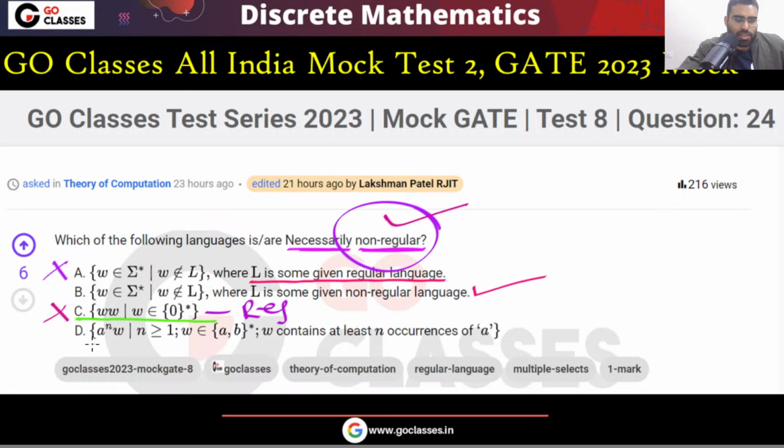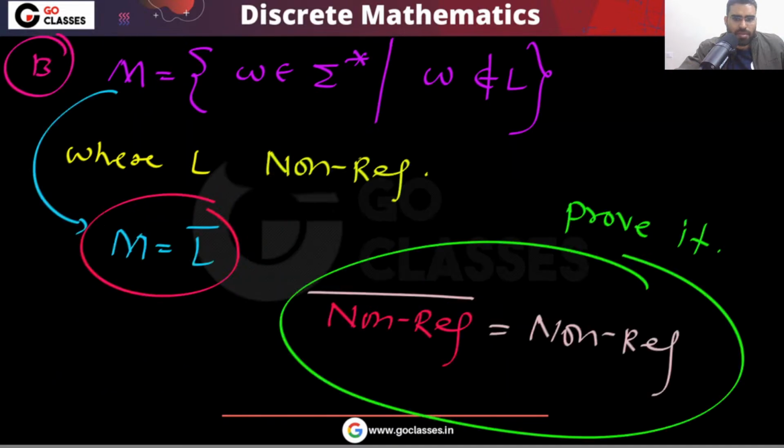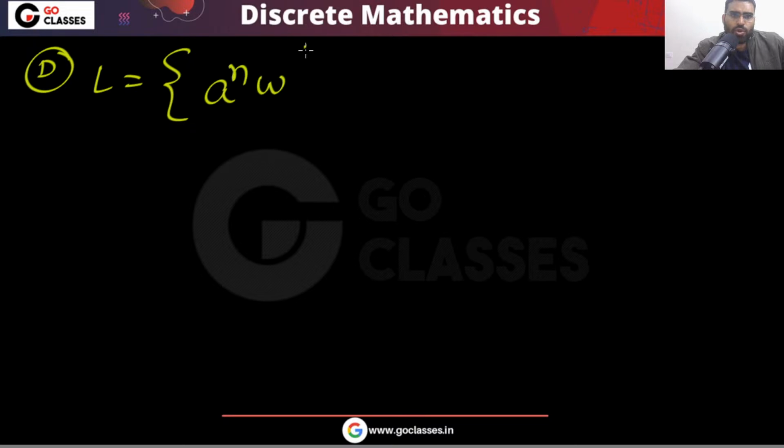Okay, what about option D? Option D is saying a^n W, n greater than or equal to 1, W belonging to {a,b}*, and W contains at least n a's.